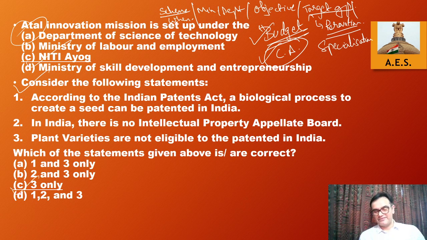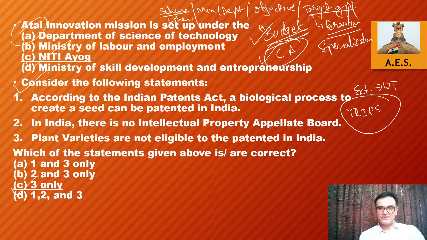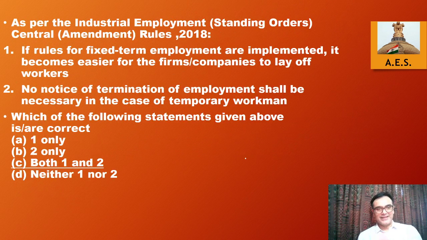That is perfectly fine. So essentially answer is 3. This will be covered in the TRIPS agreement when we talk about intellectual property rights in the external sector. Within external sector, there is a topic World Trade Organization. Within that TRIPS, and within that what all patents related issues are going on, that's where you study it. Okay, moving on. Next one.